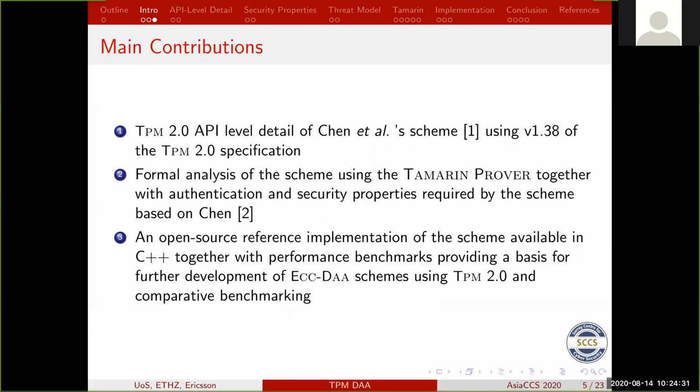So our main contributions are: we're actually providing the TPM 2.0 details that were missing in Chen et al.'s paper, using the latest version at the time, version 1.38 of the TPM specifications. There have been updates since. We also provide a formal analysis of the scheme using the Tamarin prover, and describe the authentication and security properties required by the scheme in Tamarin. We also finally provide an open source reference implementation that implements this scheme and benchmark it, which can then be used as comparative benchmarking for future development of ECC DAA schemes using TPM 2.0.